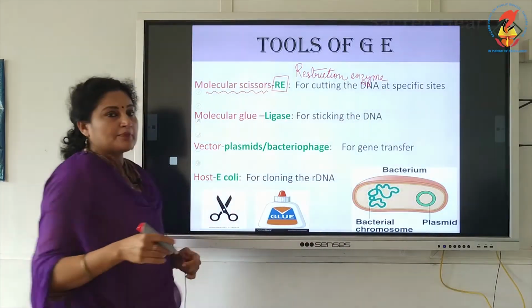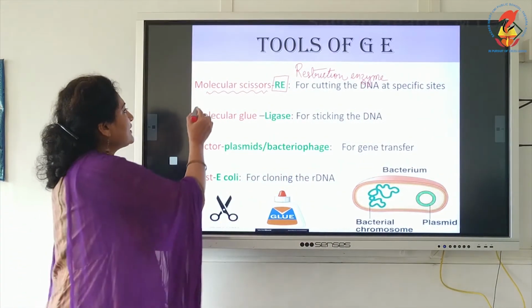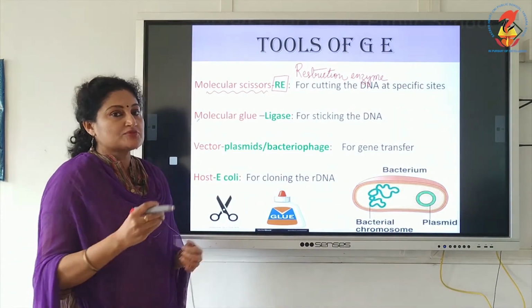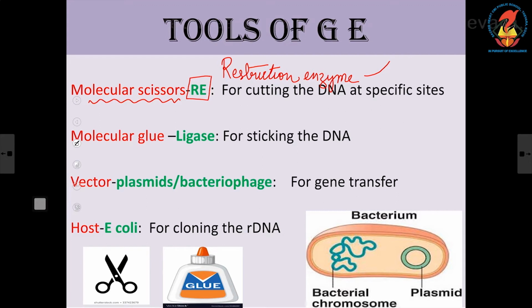We will have a separate video on this topic, molecular scissors, where I will be telling the different types of restriction enzymes. Anyway, I will be introducing the two now itself, because in DNA fingerprinting as well as in HGP, I already told you which restriction enzyme is used popularly.